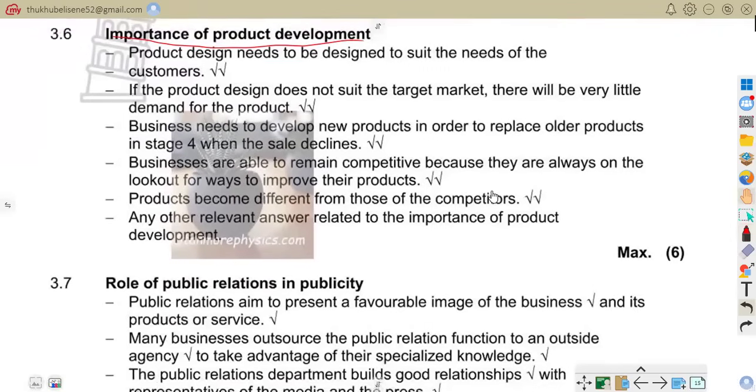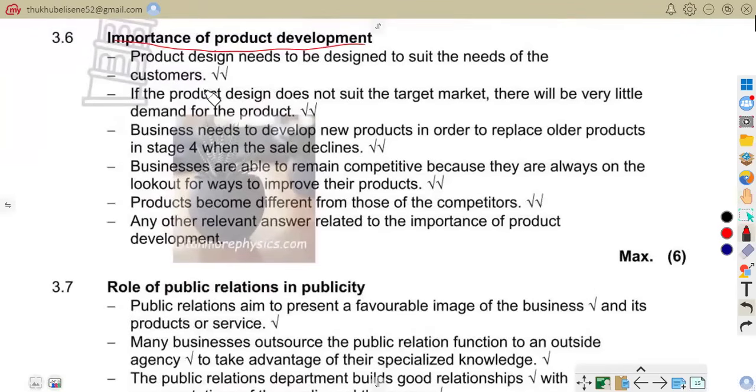As it says, a product needs to be designed to suit the needs of the customers. So products must suit customers' needs. Products should satisfy customers. That is in short what it means.